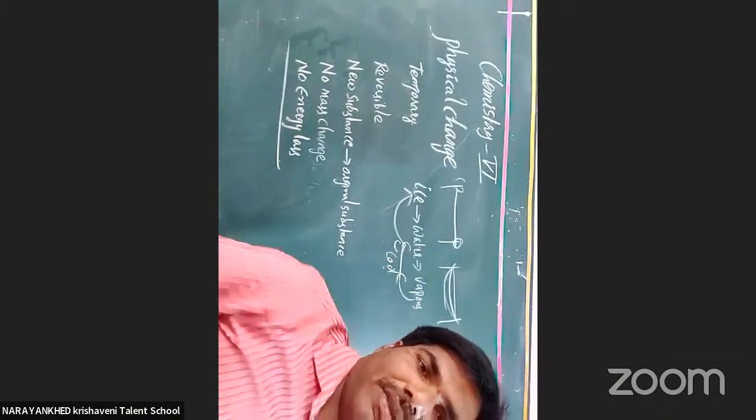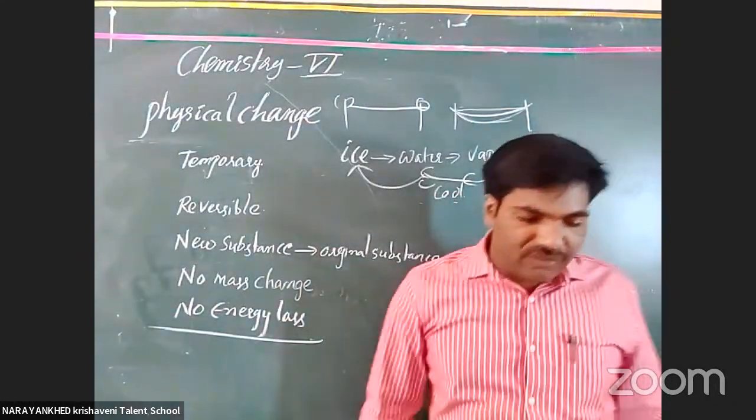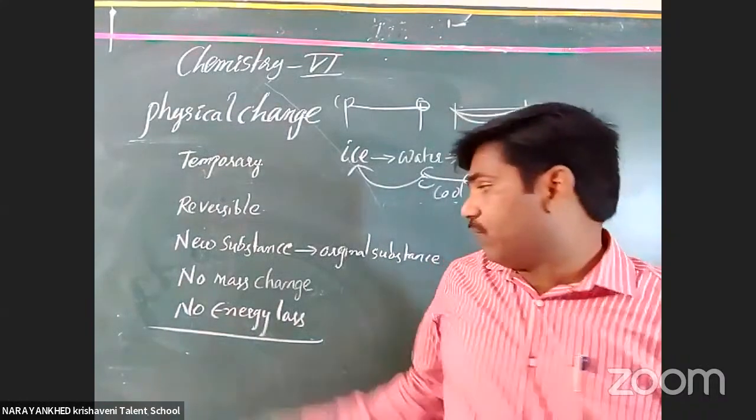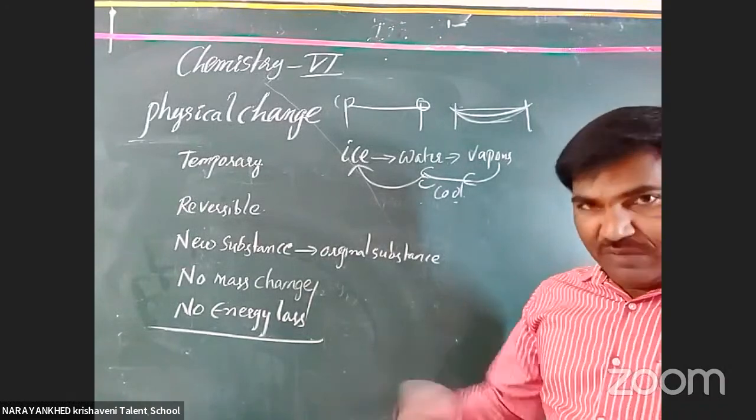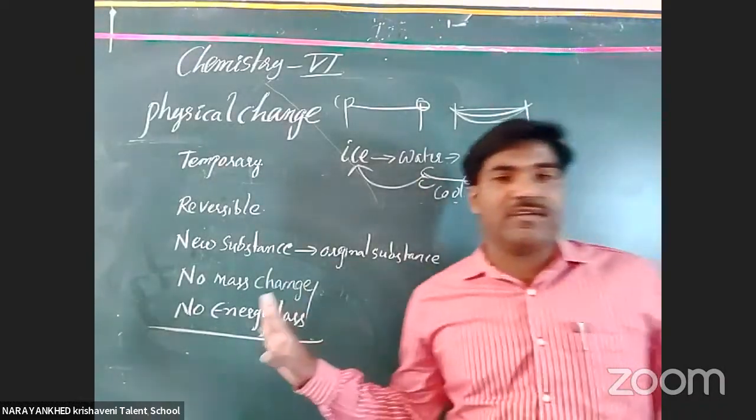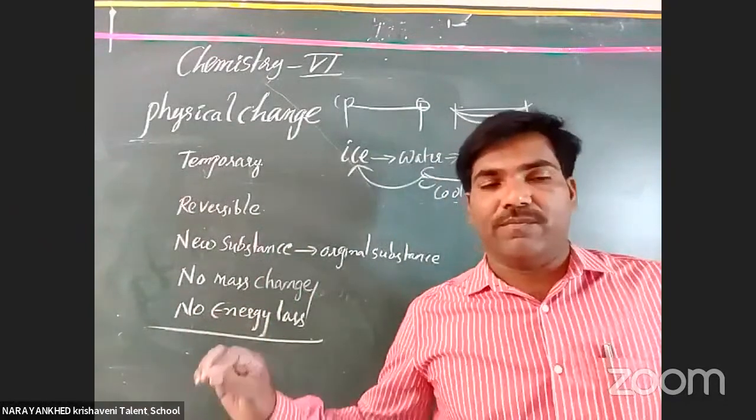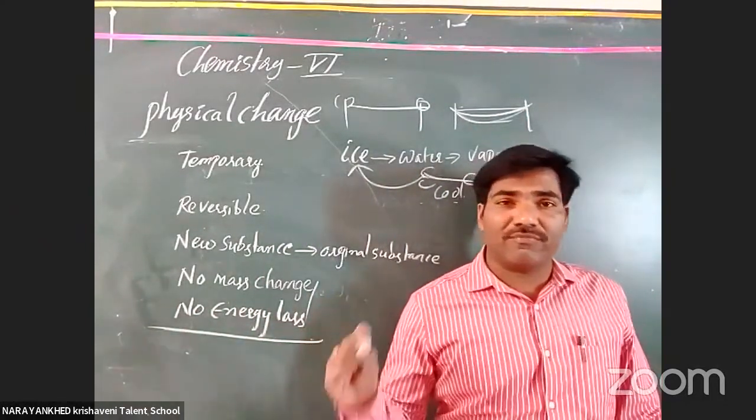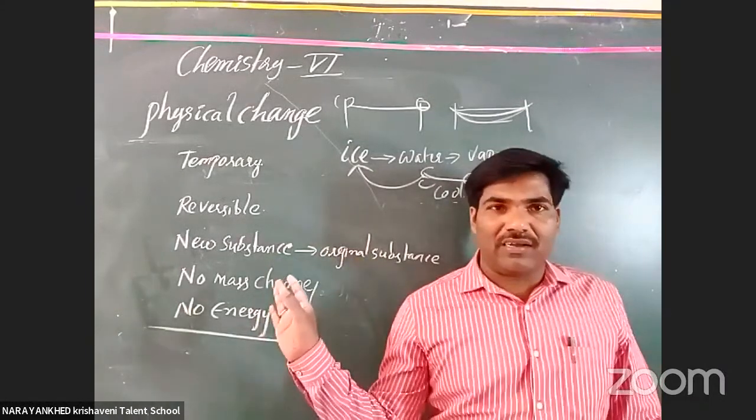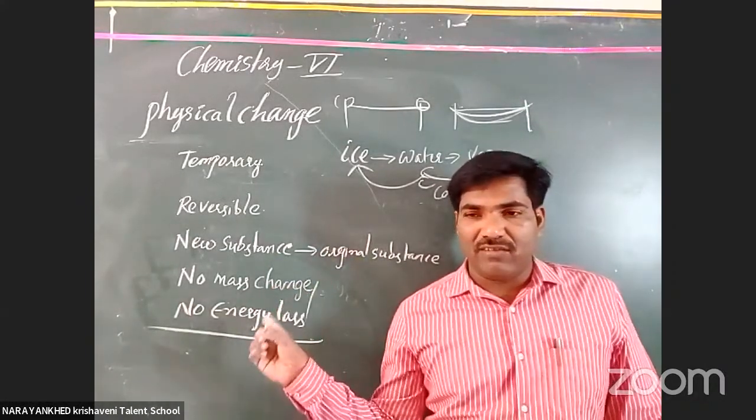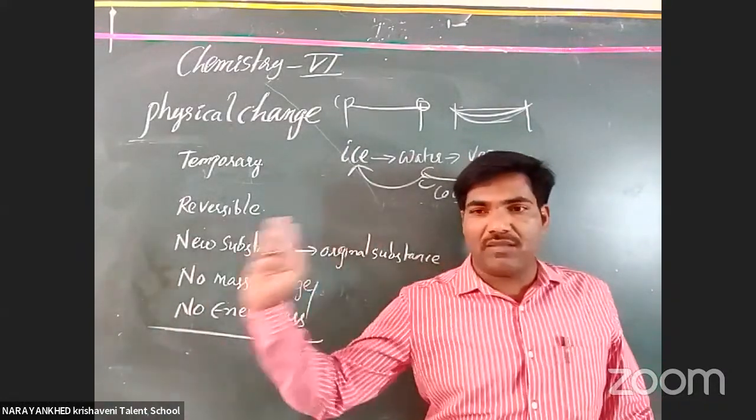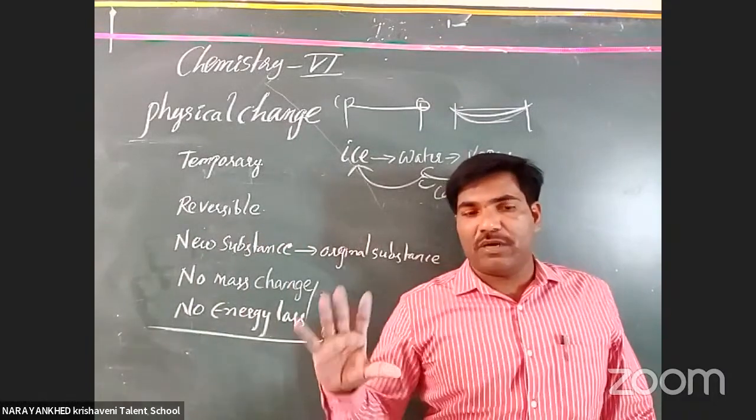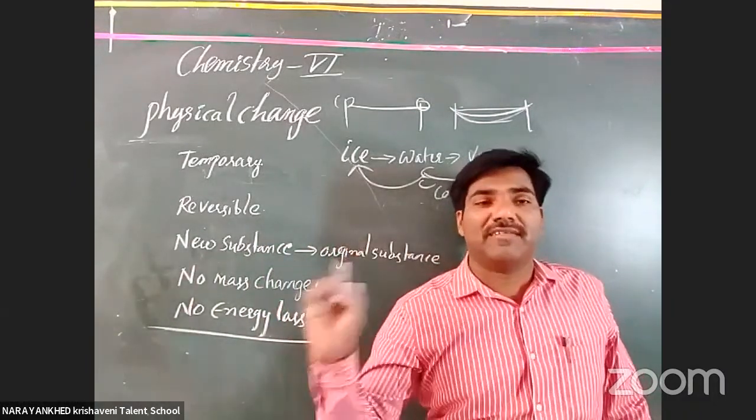Now, this is about physical change. And next we come to chemical change. And one more, the last 2 points are very, very important for you. In a physical process, mass does not change. Mass is conserved. This is called the law of conservation of mass. Mass is not created by us. Mass is not destroyed by us either, but mass changes from one form to another form. Yes, but the total mass of the universe remains constant.